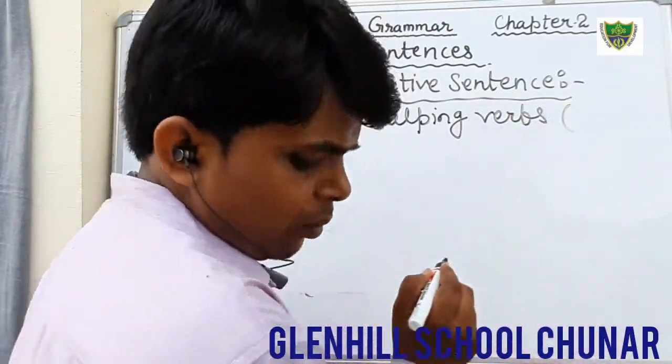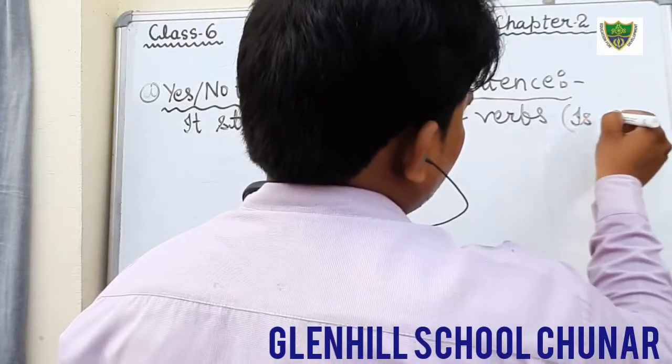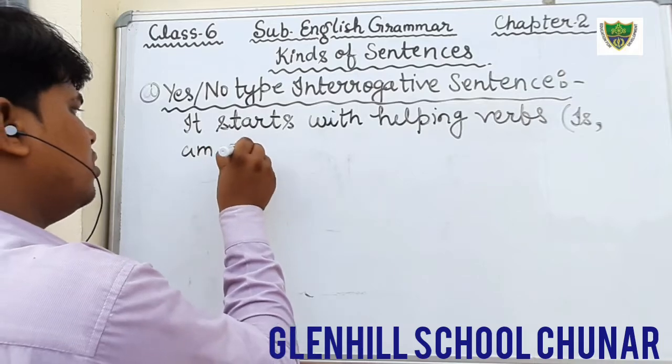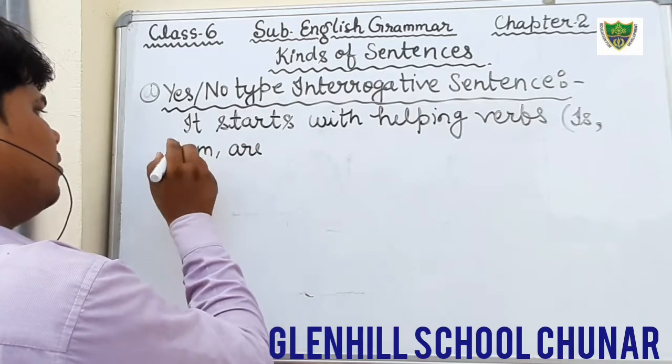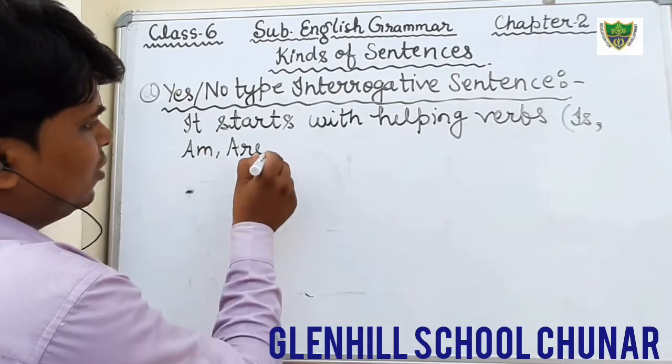Okay, what are those helping verbs? For example, in brackets you can write is, am, are, and the first letter will be capital because it starts with that.